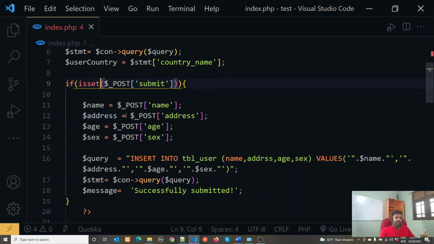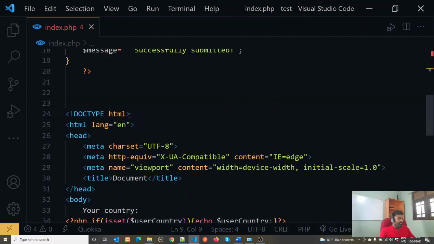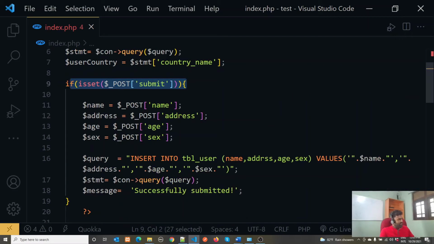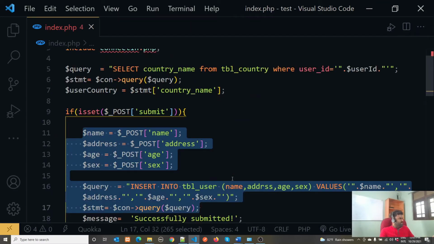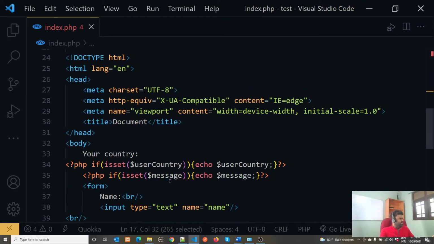That means this HTML form represents the view layer, and this on post submit part, that means inside of this if statement, those are related to controllers. Especially this submit part is related to controllers. These database things are related to the model layer. That means here we do everything within the same page, and within the HTML, it will print the message as well.